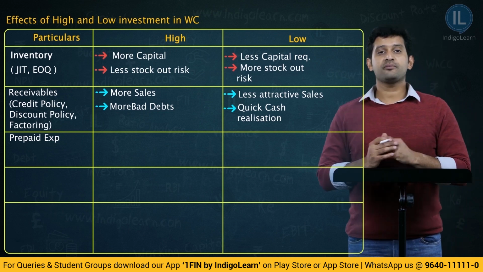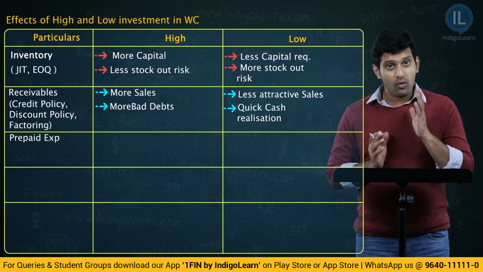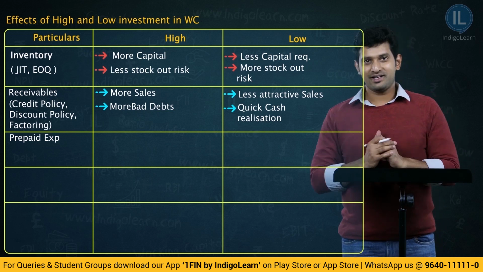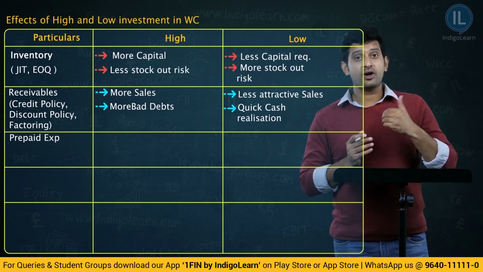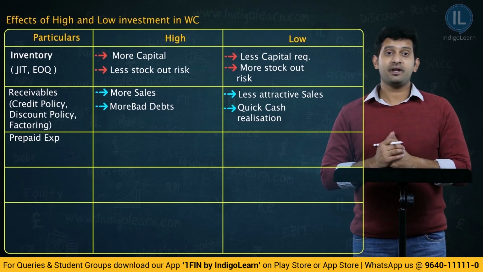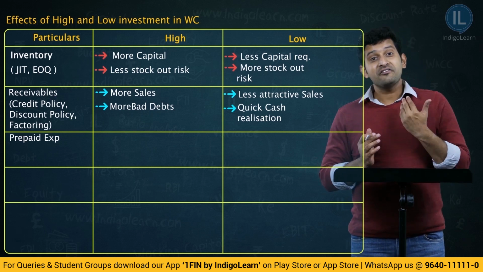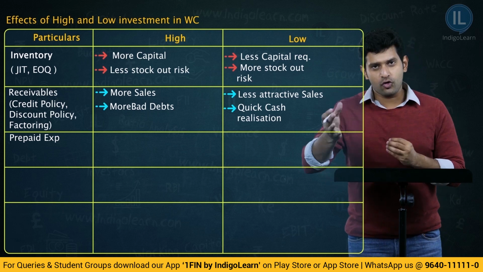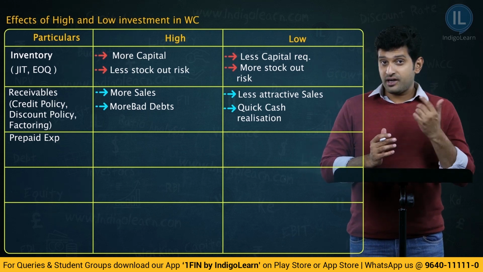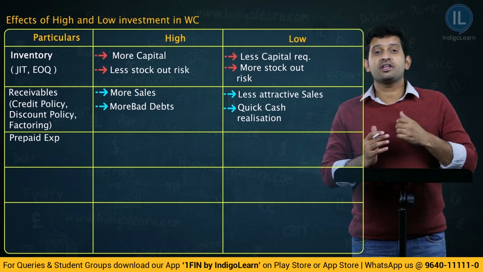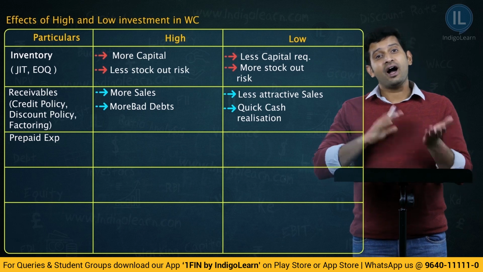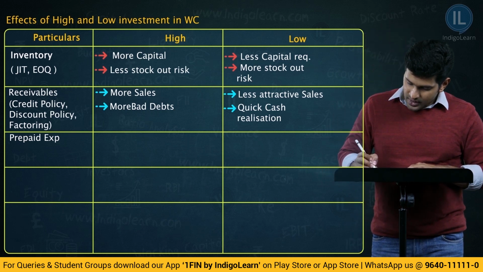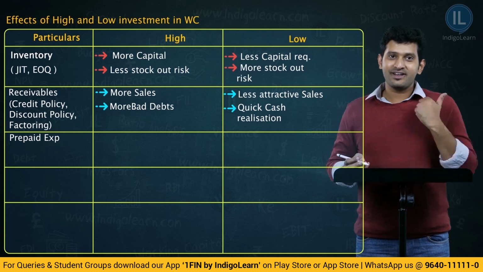Now, what is the effect of making high prepaid expenses? You are avoiding uncertainty. You are making the payment now itself and avoiding uncertainty. That is one good part. There is another good part of making high prepaid expenses. That is, in case of inflationary conditions, whatever material you wanted to purchase after say 4 months, if you purchase now and if the economic conditions are inflationary, then what happens? Achha, instead of paying high in the future, you are paying low now itself. Therefore, but the problem is blocking funds earlier.